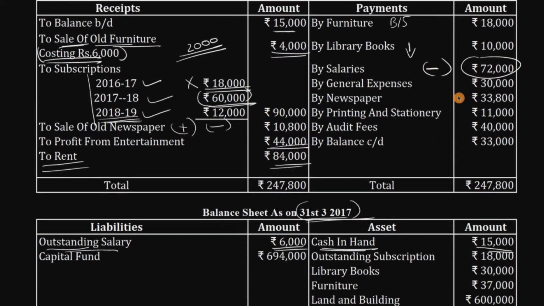Next, by general expenses is there. By general expenses is a normal process. If we don't have anything related to this adjustment, general expenses, we'll consider as it is. Next, by newspaper. By newspaper, they're spending 33,800 rupees, so they're purchasing the usual spending on that. We don't have any entries regarding that. We will post it as usual in the expenditure side.